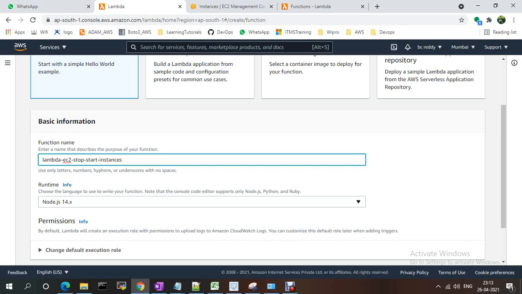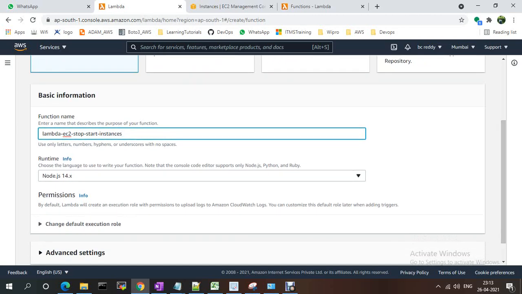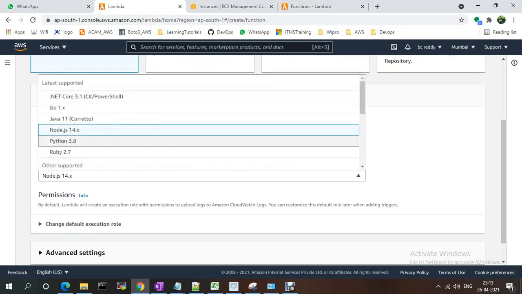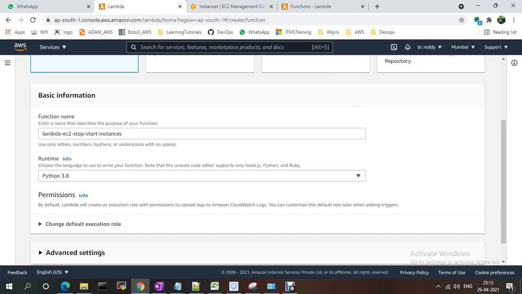You can choose the language in which you want to write the function. The console code editor supports Node.js, Python, Ruby and others. So here I'm going to use a Python function.